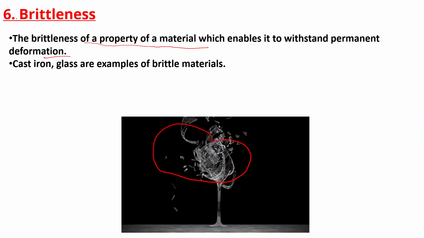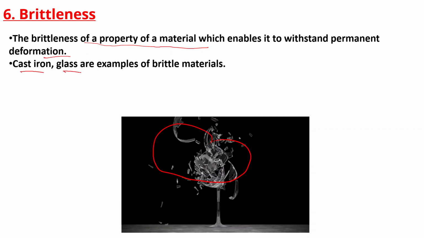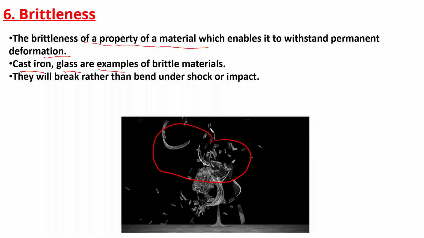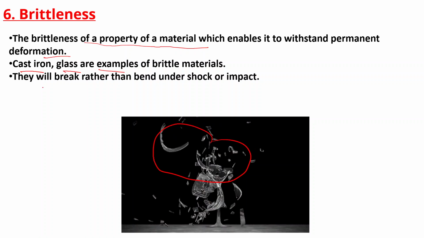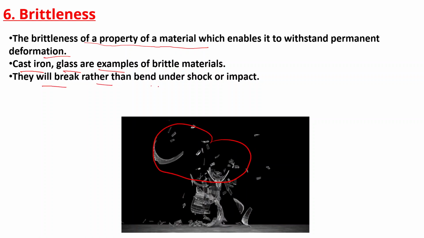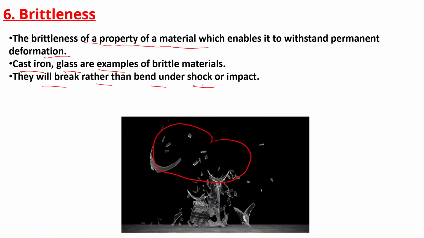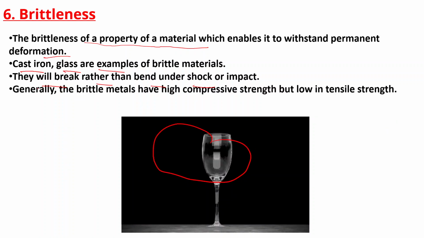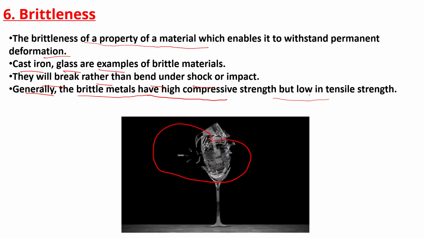Cast iron and glass are examples of brittle materials. They will break rather than bend under shock or impact. Generally, brittle metals have high compressive strength but low tensile strength.